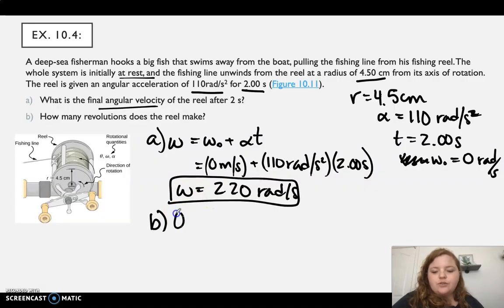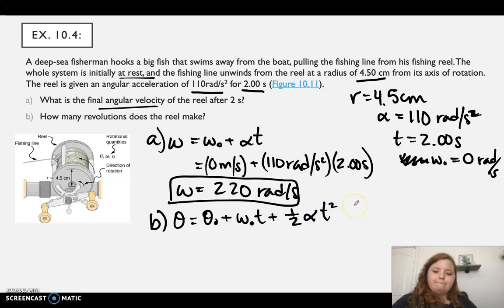So we're going to use theta equals theta naught plus omega naught t plus 1/2 alpha t squared. Again, our theta naught we're going to claim is 0, and our omega naught was given to us as 0 because it was initially at rest.